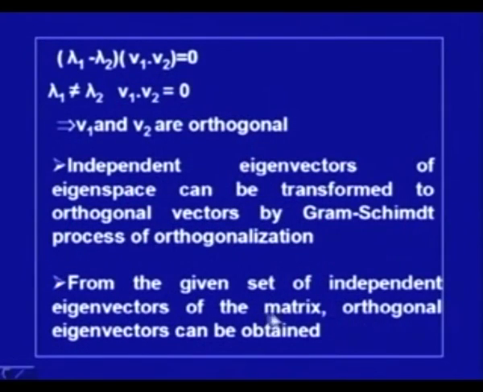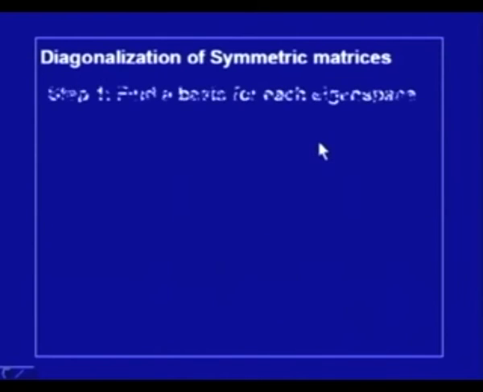So, from the given set of independent eigenvectors of the matrix, we can get orthogonal eigenvectors and then we can make them orthonormal also. And this gives us a method for diagonalization of a symmetric matrix.